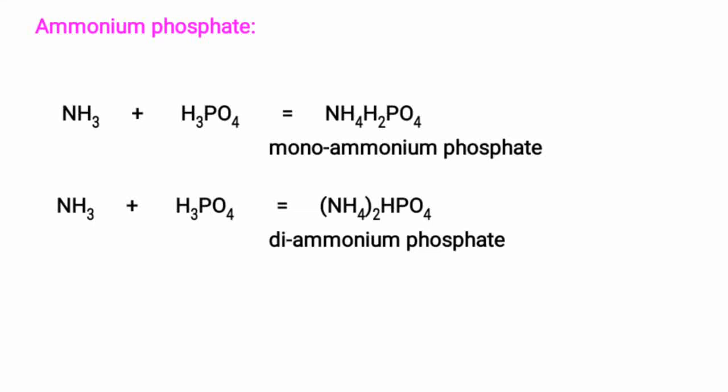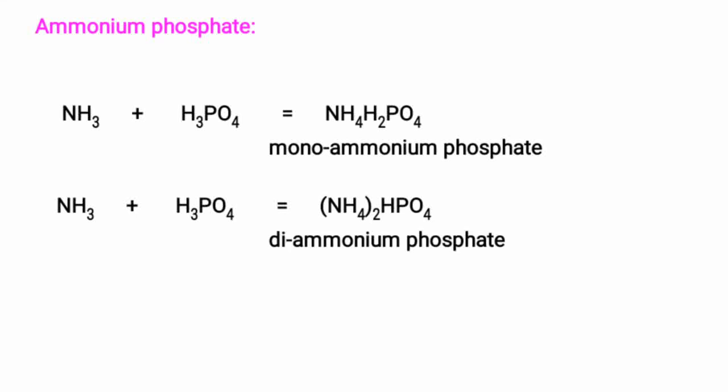Then diammonium phosphate contains 18% nitrogen, 46% phosphorus and 0% potassium. Ammonium is the nitrogen source and phosphate is the phosphorus source. It contains nitrogen and phosphorus only.